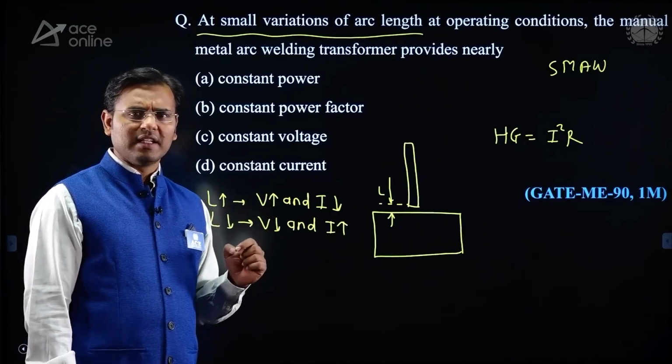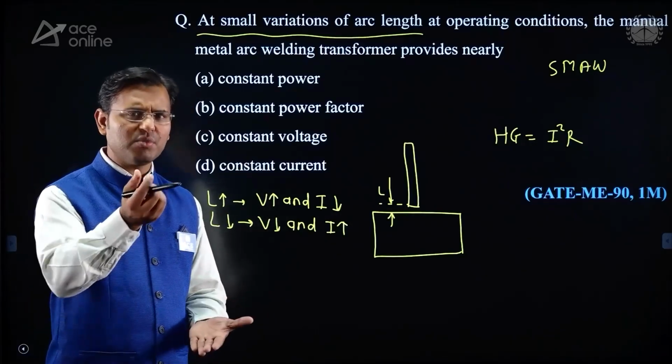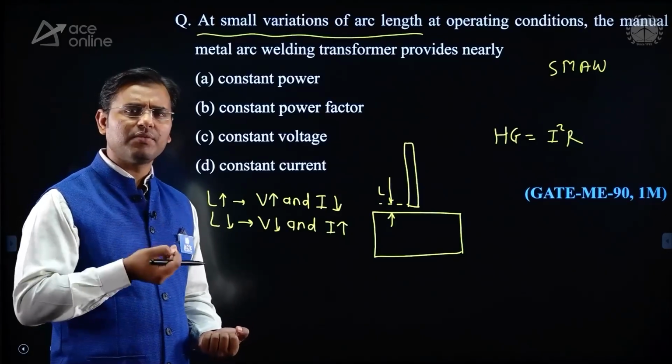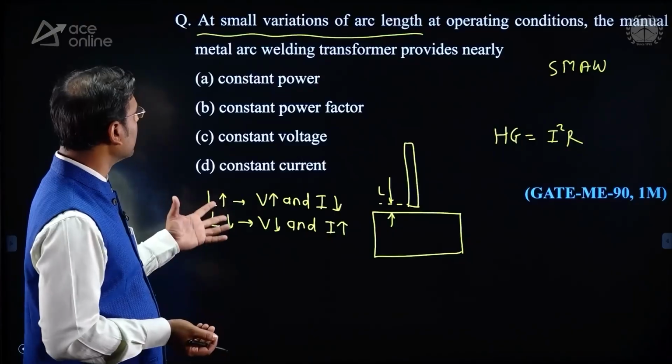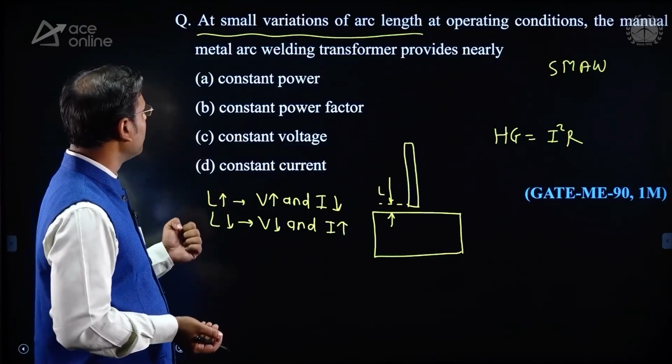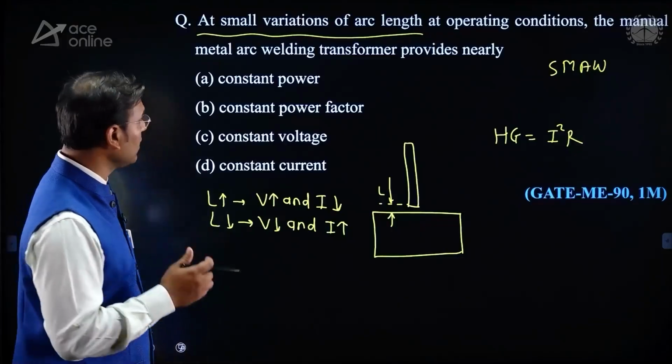It is very difficult to maintain constant current as arc length changes, but almost constant will be there. Only a very small change in current can happen. Hence the manual metal arc welding transformer provides nearly constant current.